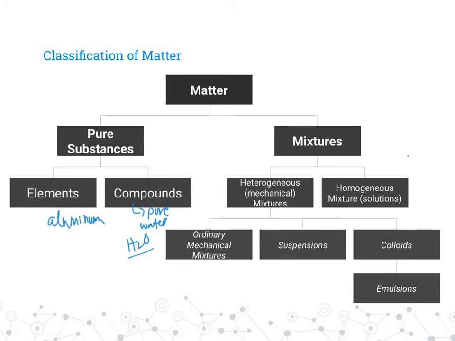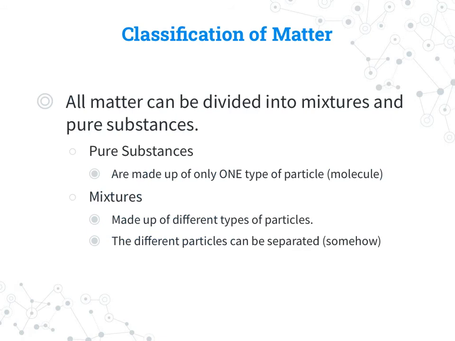Okay, we're going to go through all of these. A lot of them were probably things that you recognize, but some might be new terms. So all matter can be divided into mixtures and pure substances. Again, pure substances are made up of only one type of particle, whether that is a molecule or an element. Mixtures are made up of different types of particles. The different particles can be separated somehow.